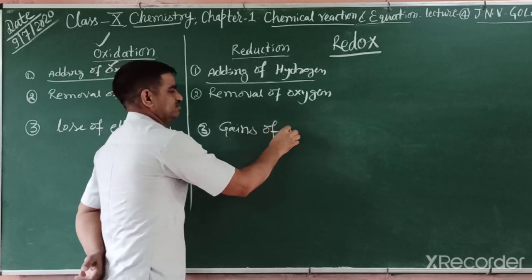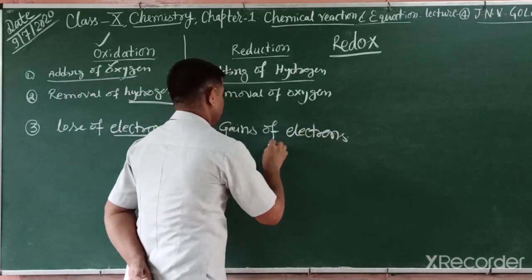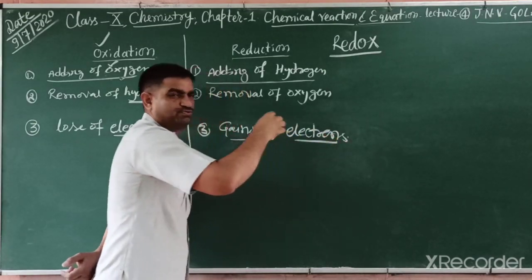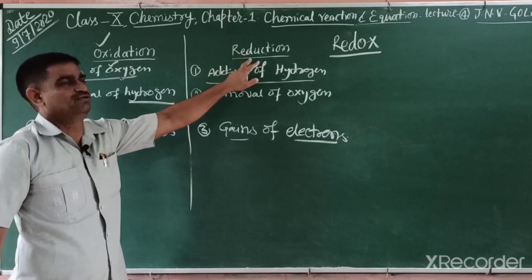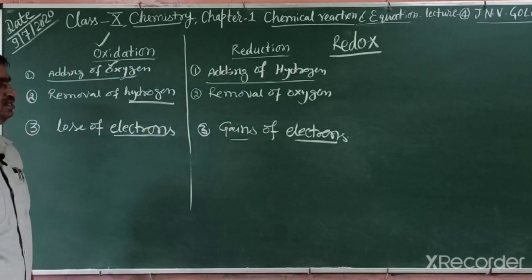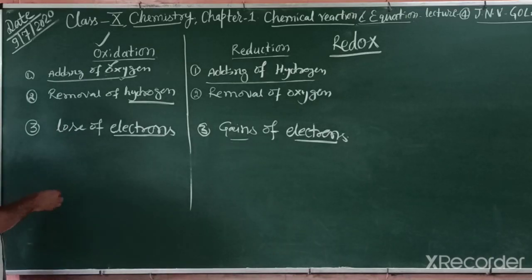Gain of electron or electrons, meaning one electron or more than one electron, is known as reduction. If you remember only these two definitions, you can easily identify which is oxidized and which is reduced.